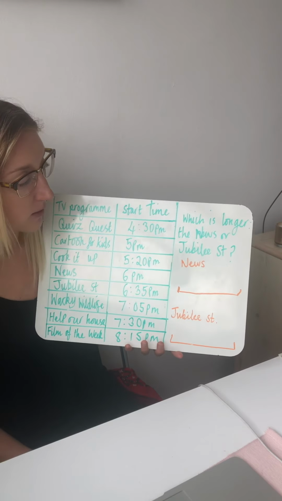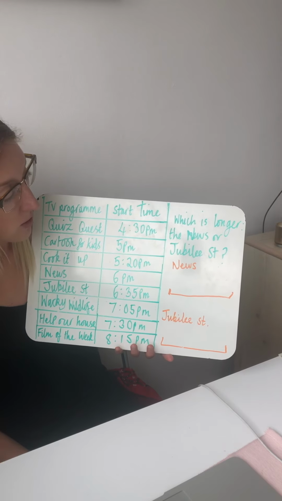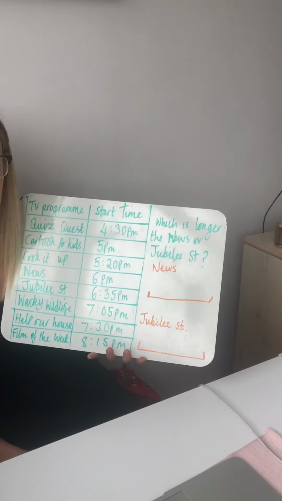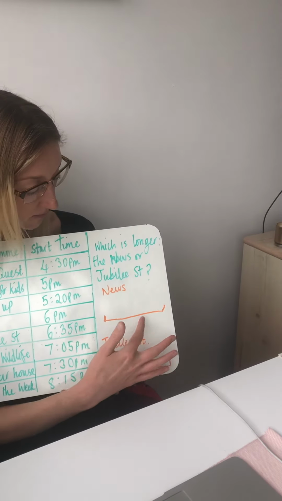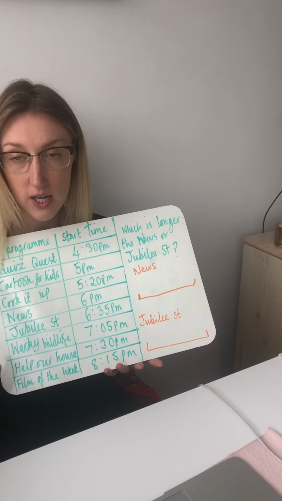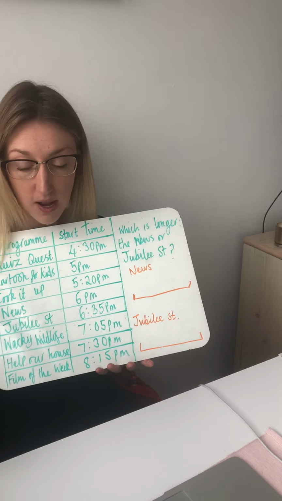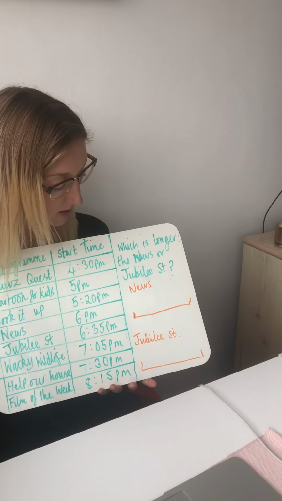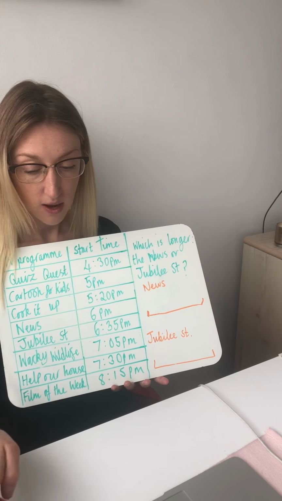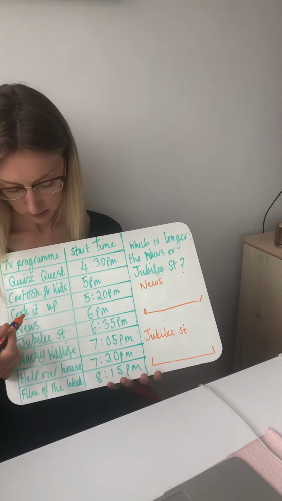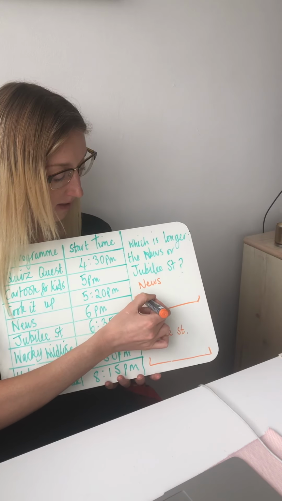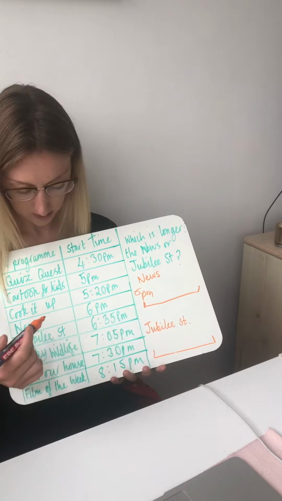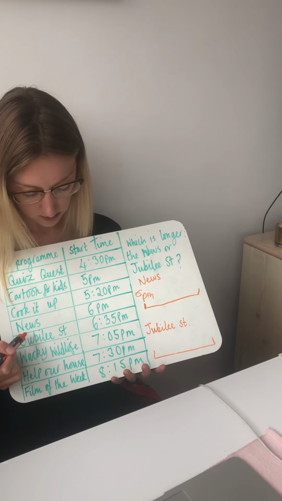So we're going to look at the first question, which is longer, the news or Jubilee Street? What I've done is I've drawn in some number lines here, and I'm going to work out the duration, the time length of each programme using my number line. First of all, let's have a look at when the news starts. I've got the news here and it starts at 6 p.m. So I'm going to write 6 p.m. here. And then I'm going to look at when the news finishes.